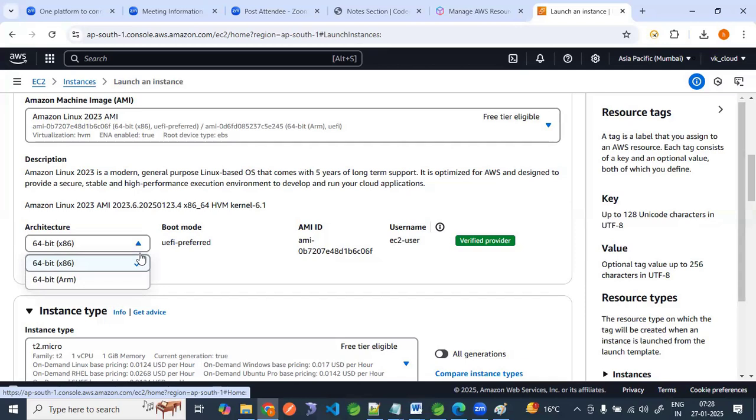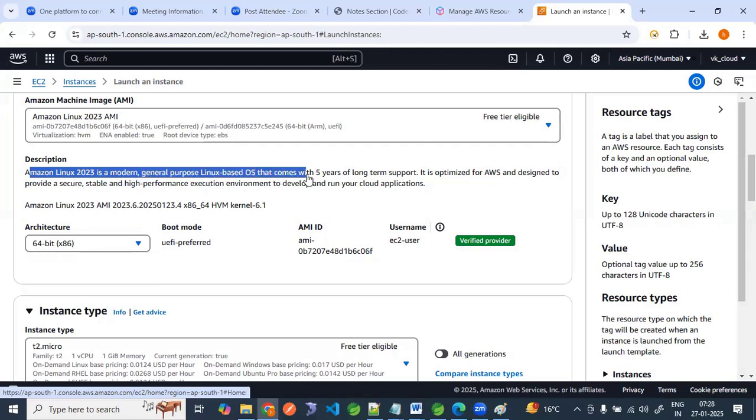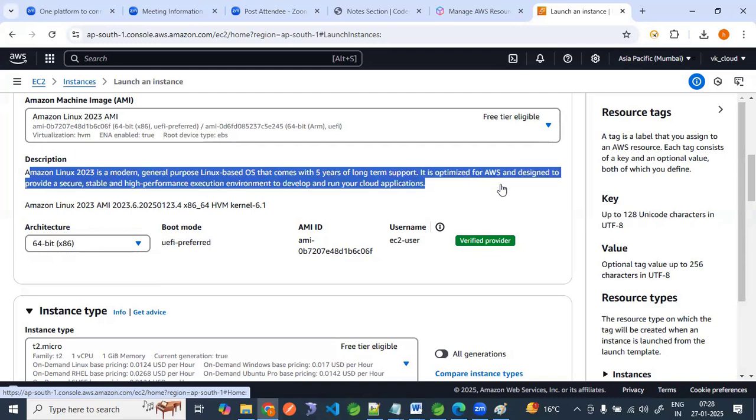We have one operating system now. In Windows you also have the processor size. So Amazon Linux 2023 is a modern general purpose Linux operating system that comes with 5 years of long-term support. It is optimized for AWS and designed to provide a secure, stable, and high performance execution environment to develop and run your cloud application. So this is the machine we are creating.